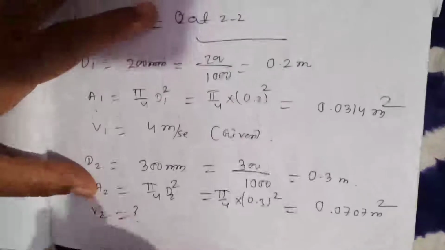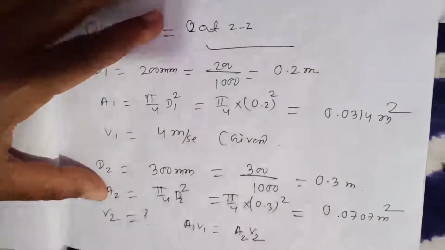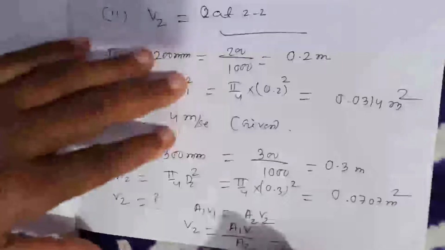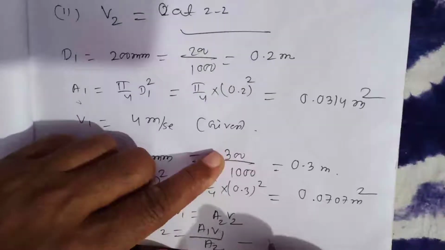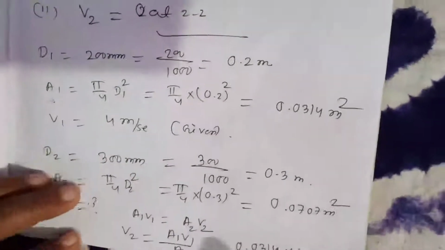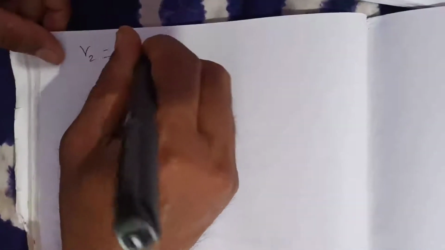Now we find V2. But how? We know from the continuity equation, A1 V1 is equal to A2 V2. Then V2 is equal to A1 V1 by A2, which is 0.0314 into 4 divided by 0.0707. That is, V2 is equal to 1.77 meter per second. This is the velocity V2.